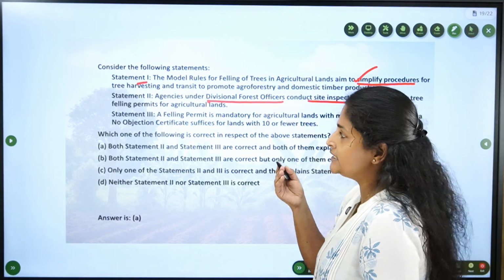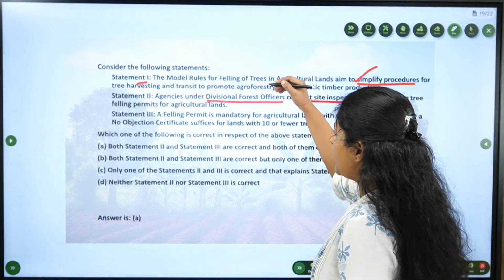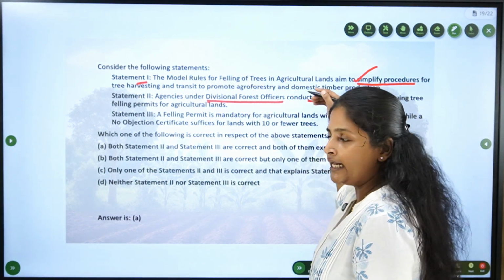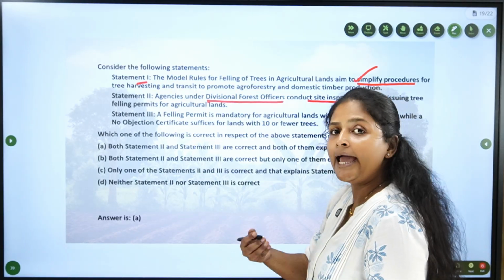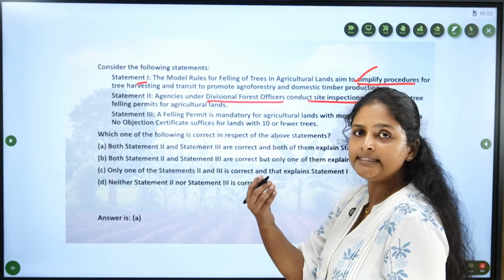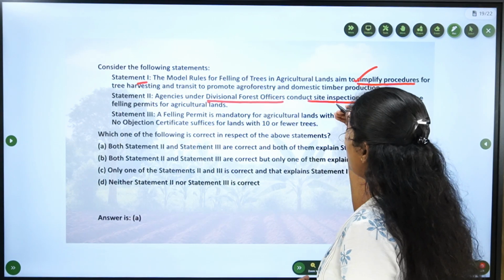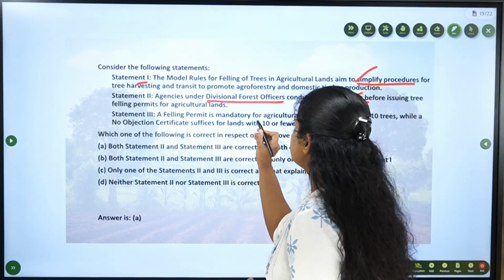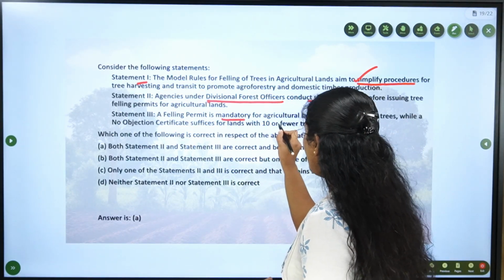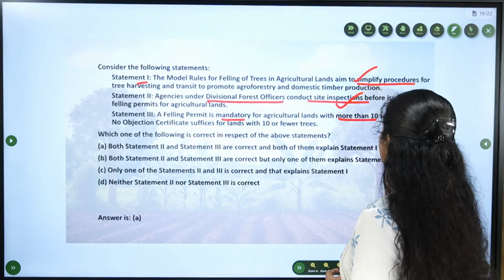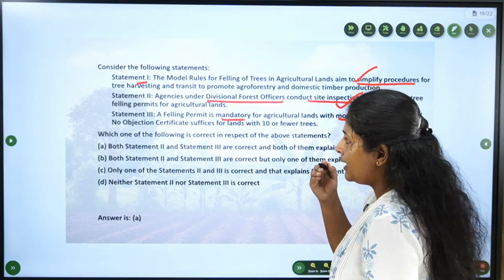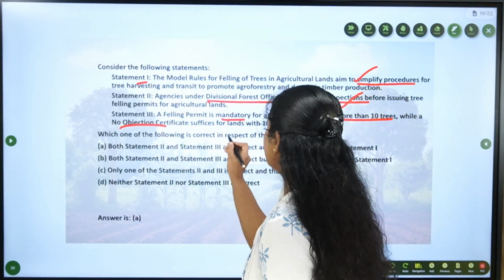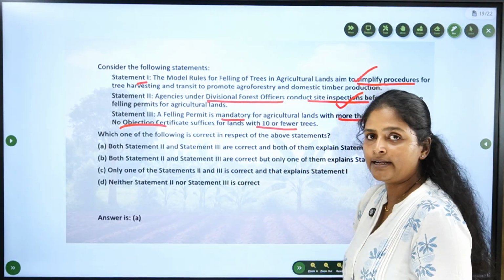That is the procedure for getting a permit, right? The agency needs to thoroughly go through the site inspection and prepare the report. Finally, you get permission for felling the trees. So this is right. Now, a felling permit is mandatory for agricultural lands with more than 10 trees, and a no objection certificate if trees are less than 10.